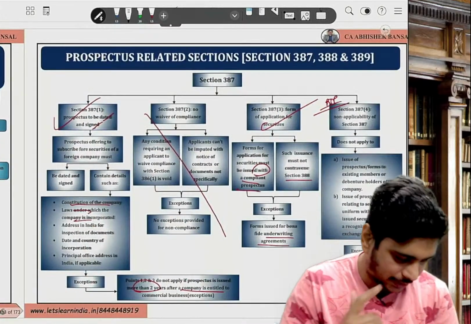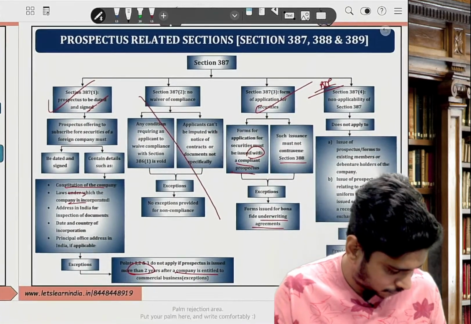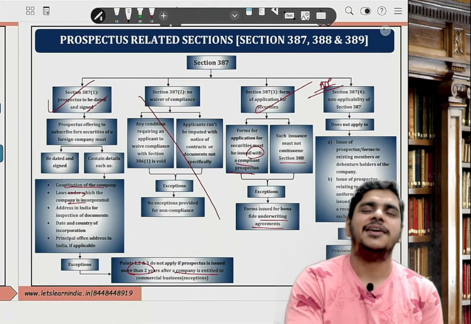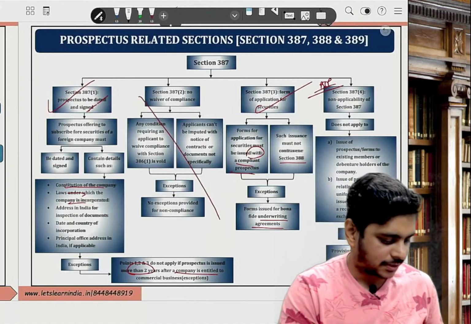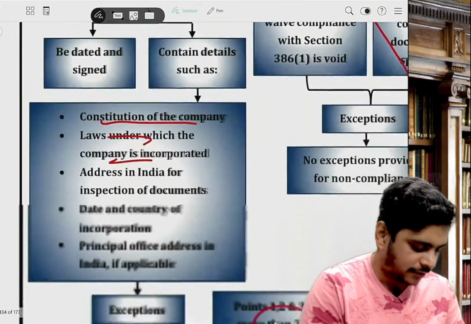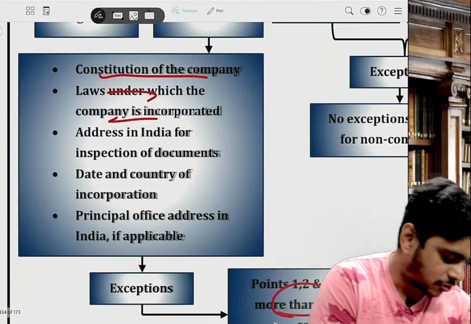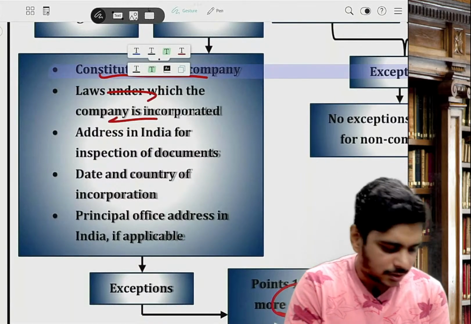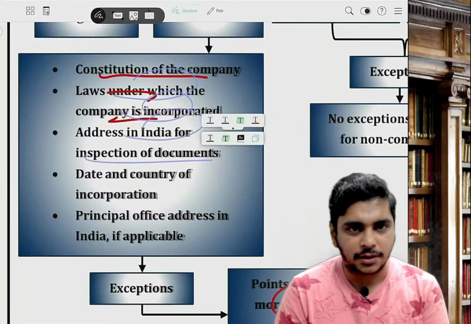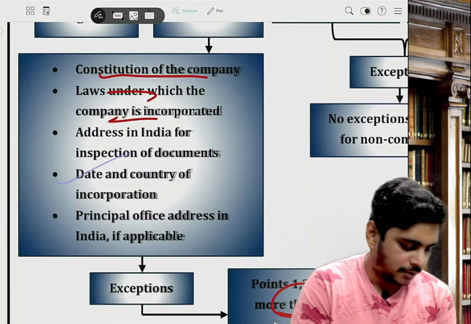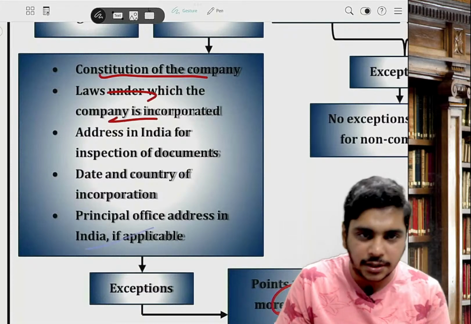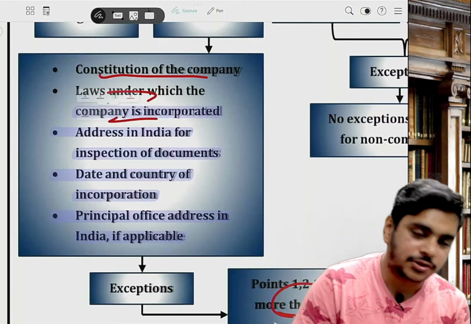Next section, 387. A lot of things I have cancelled in the chart also. 387 says contents of prospectus. Prospectus should be signed, dated. It should contain the following details: the constitution of the company; the law under which the company is incorporated; the address in India where the above documents can be inspected; date of incorporation; country of incorporation; address of place of business in India. These are the contents of the prospectus.